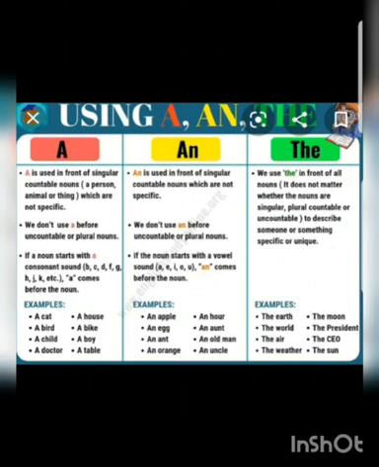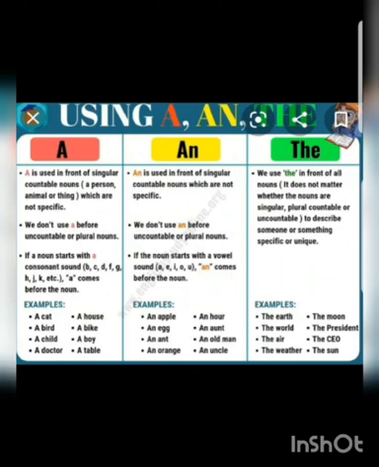Now let's learn the use of an. An is used in front of singular countable nouns which are not specific, and we don't use an before uncountable and plural nouns. These rules are the same as with the use of a. And the third point is if the noun starts with a vowel sound, an comes before them. For example, an apple, an egg, an ant, an orange, an hour, an aunt, an old man, an uncle.